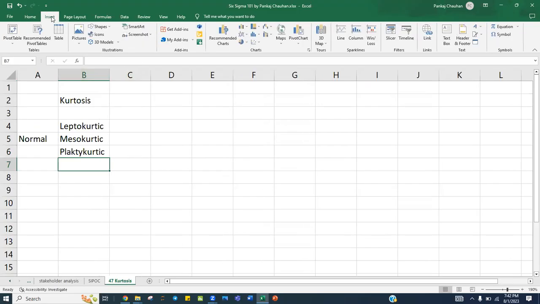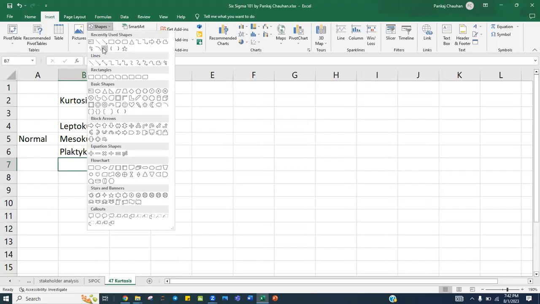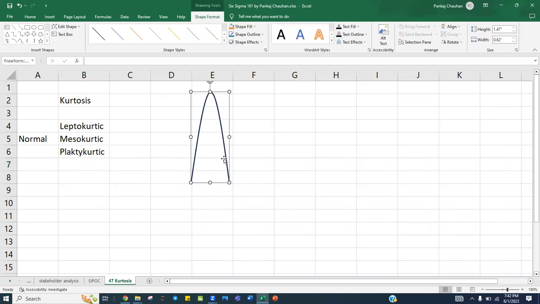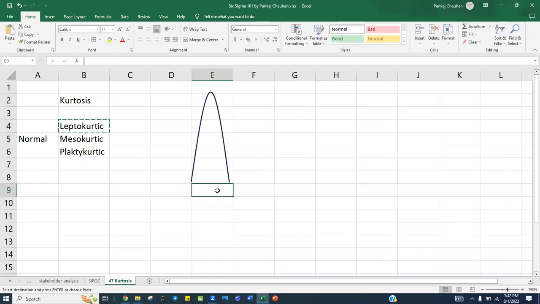So how do leptokurtic, mesokurtic or platykurtic data look? Suppose I make a data set and the peak of the data is too sharp, basically the data has a thin width, or the width of the data is less and the peak is sharp. Such data is called leptokurtic data.